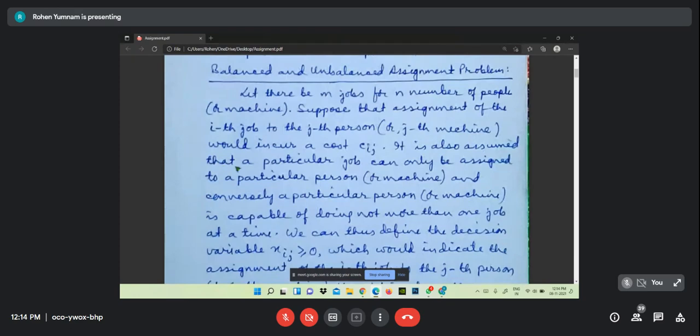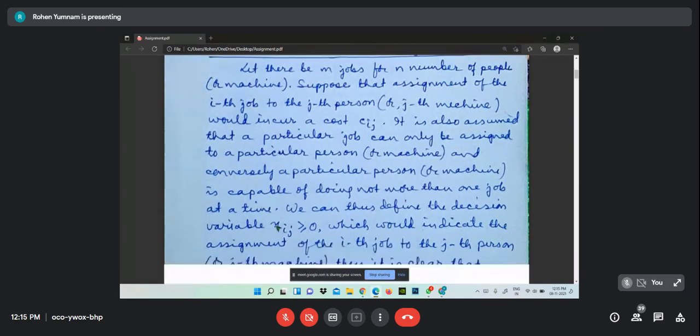It is also assumed that a particular job can only be assigned to a particular person or machine. That I had already told you, I'll repeat this again, a particular job can only be assigned to a particular person. One job per person. According to this, this is what we have to solve. And conversely, a particular person is capable of doing not more than one job at a time.